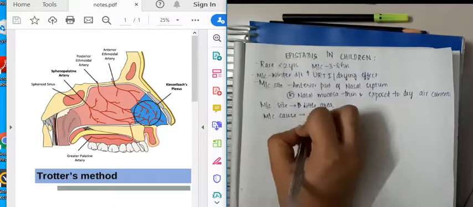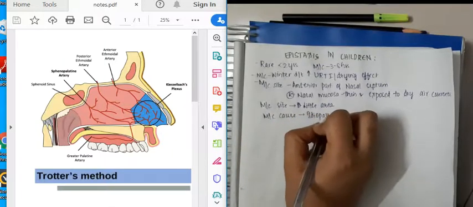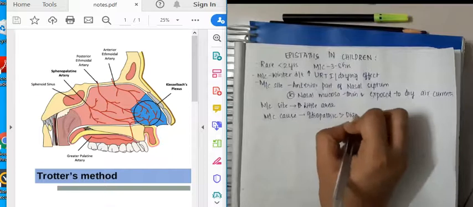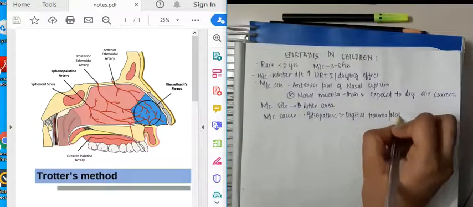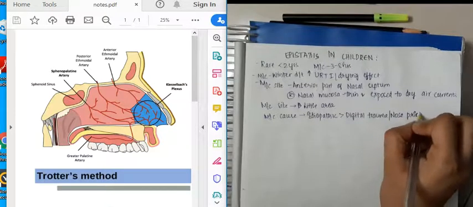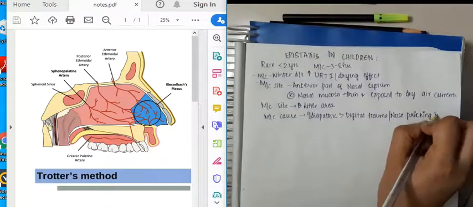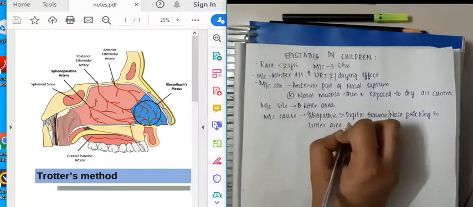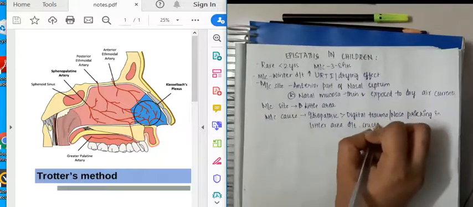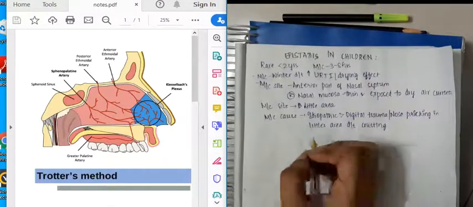What is the most common cause? The most common cause is idiopathic, followed by digital trauma or nose picking in Little's area due to crusting. So this is about the most common cause of epistaxis.